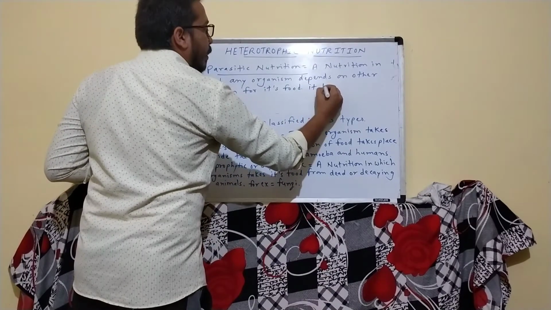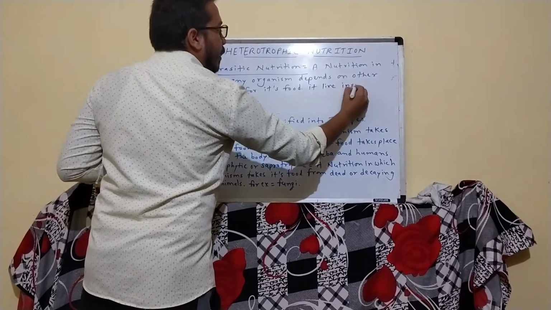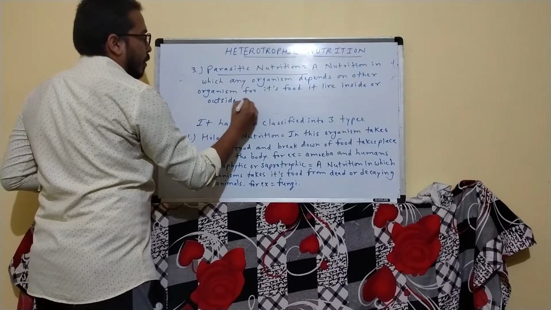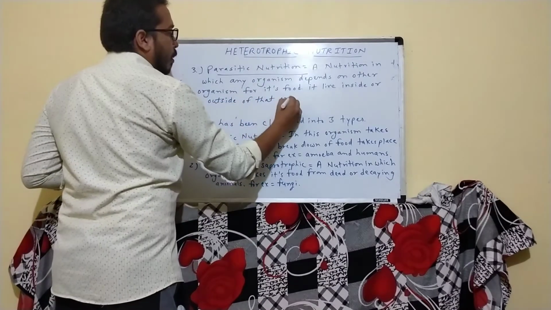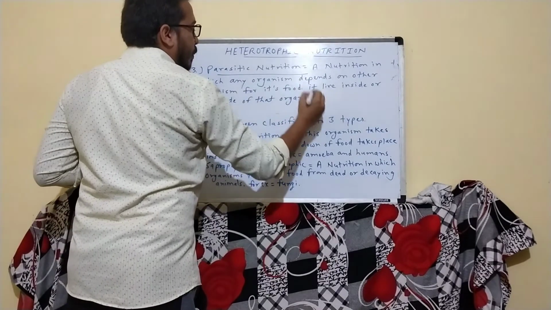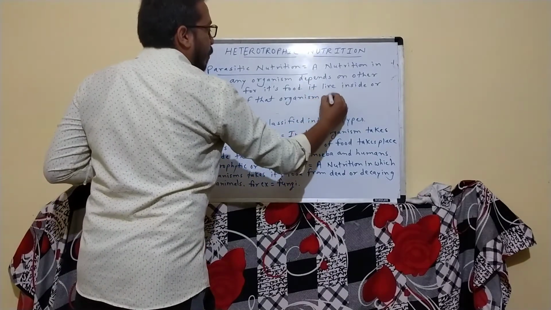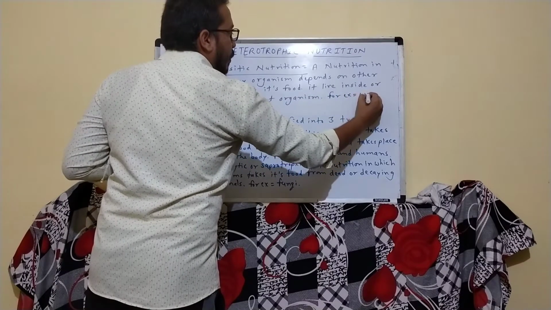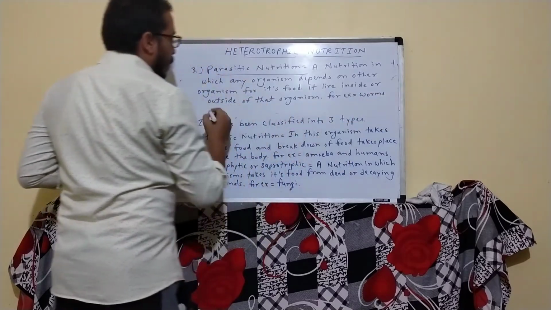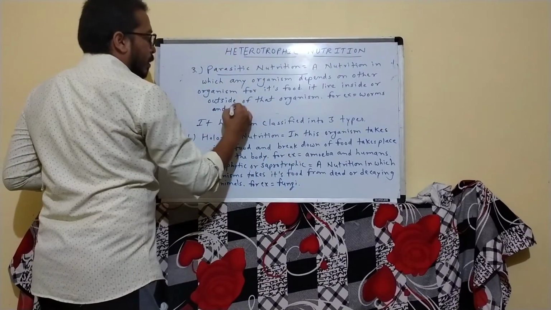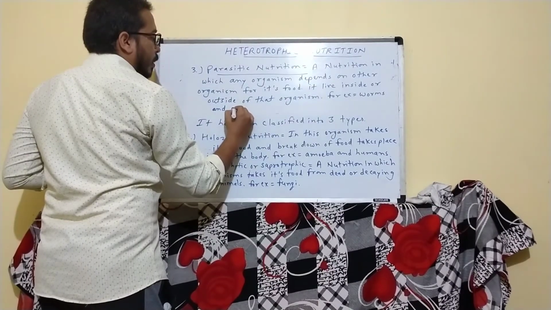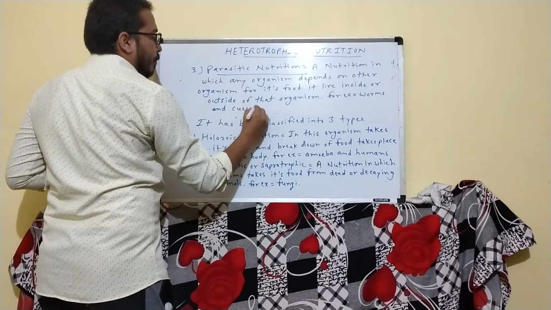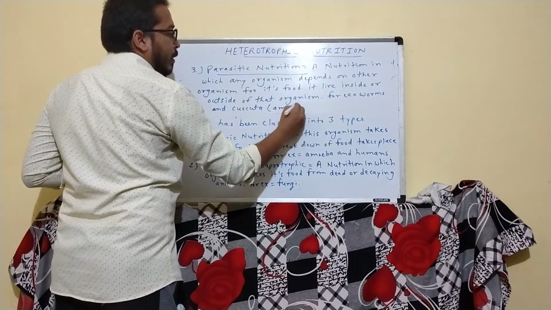It lives inside or outside of that organism. For example, worms and cuscuta. It is also called amarbel.